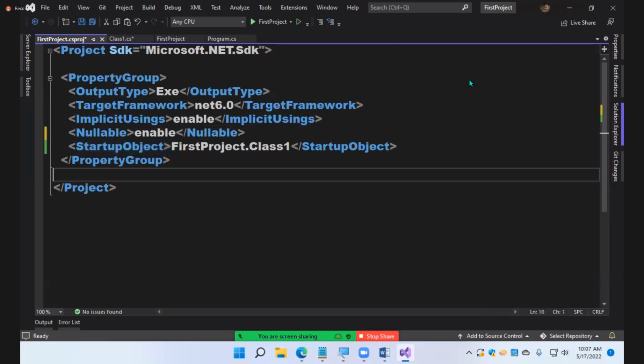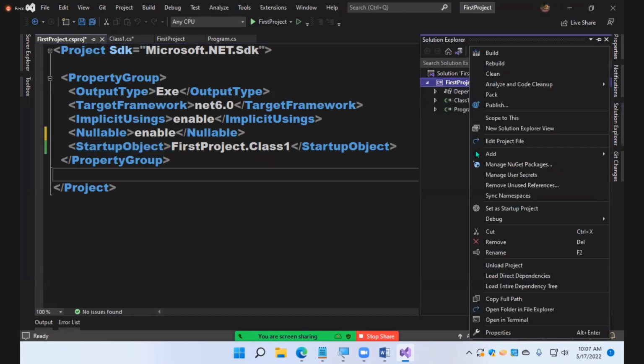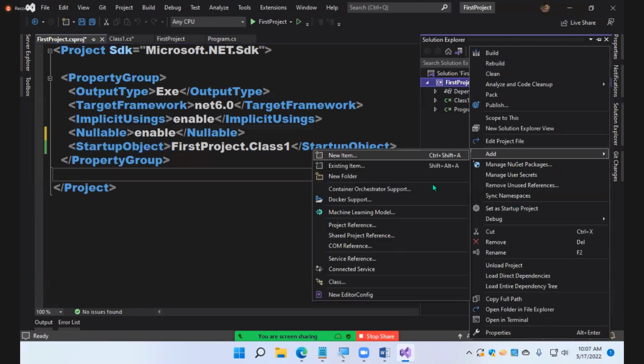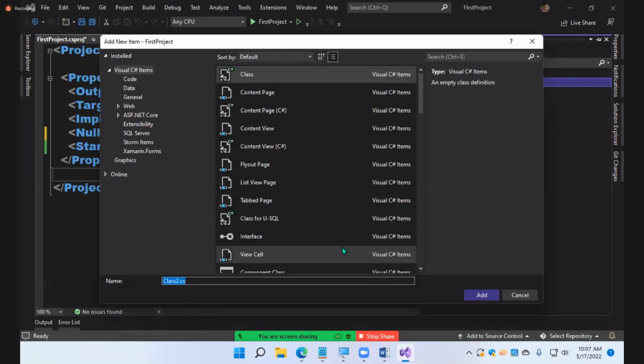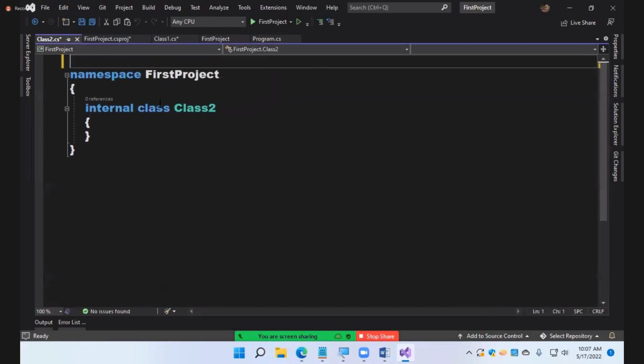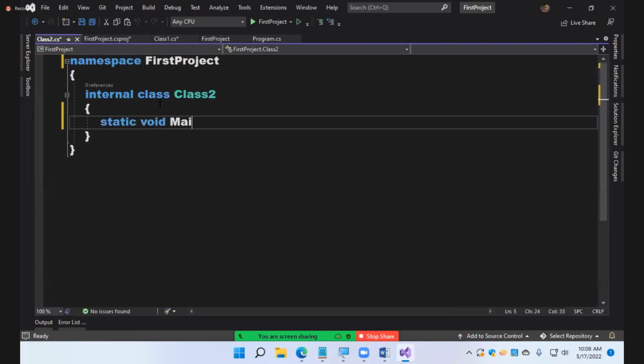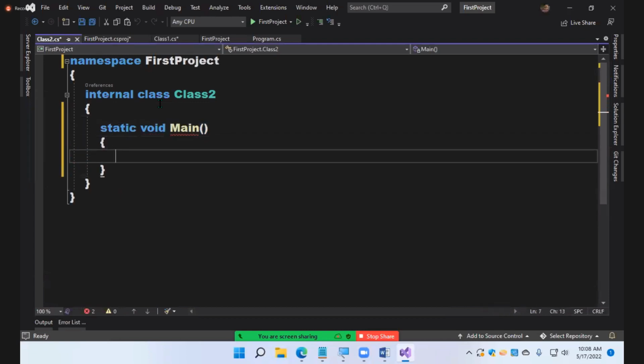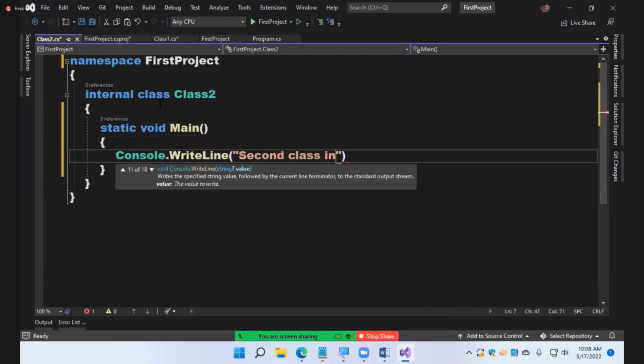Now see, I'll add one more class. Add, new item. Directly you can also choose Add Class. The same window opens here, and by default class is selected. Name it class 2. Static void main, Console.WriteLine, second class, first project.